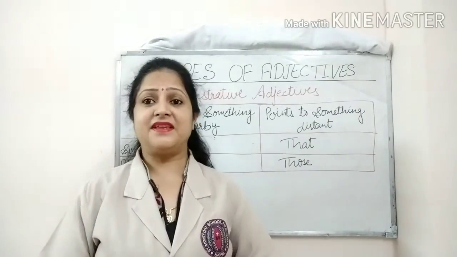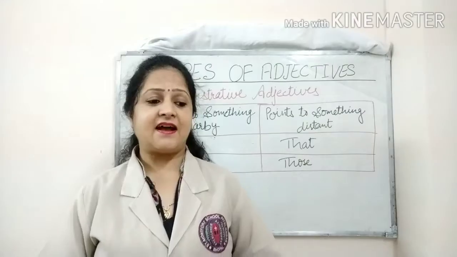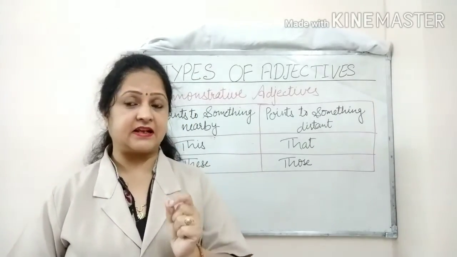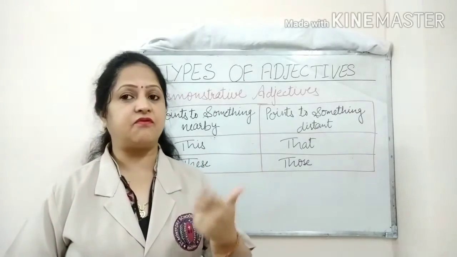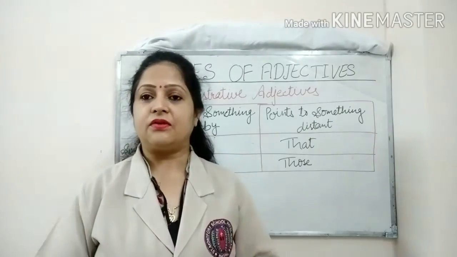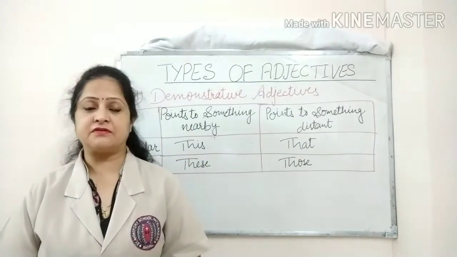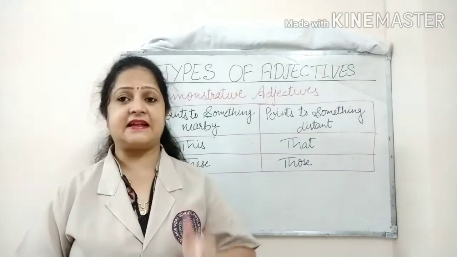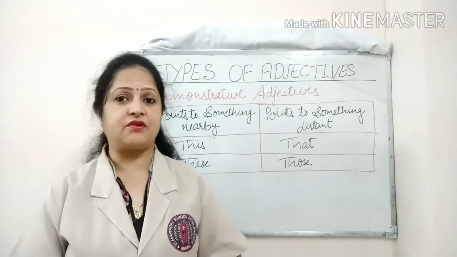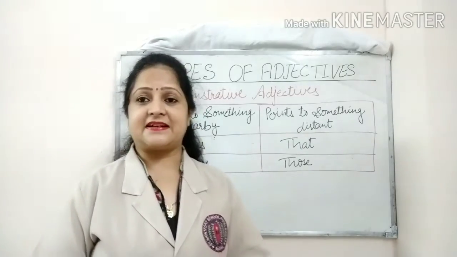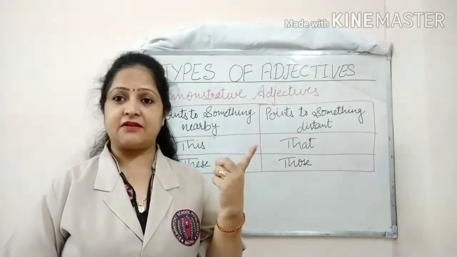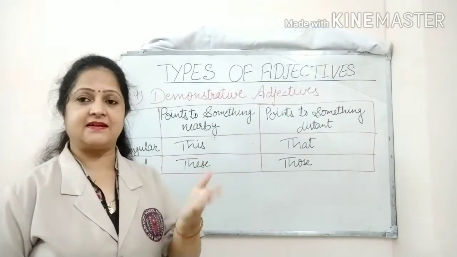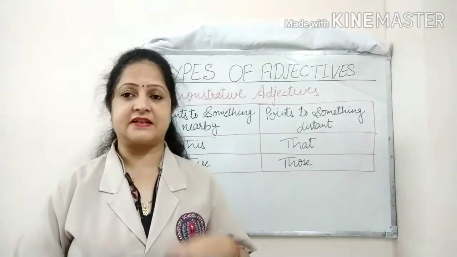Apart from these three adjectives, there are several pronouns that function as an adjective when these pronouns are followed by a noun. Mainly there are three types of pronouns that function as an adjective when followed by a noun. These are demonstrative adjective, interrogative adjective and possessive adjective. Let's learn about all these three types of adjectives one by one.